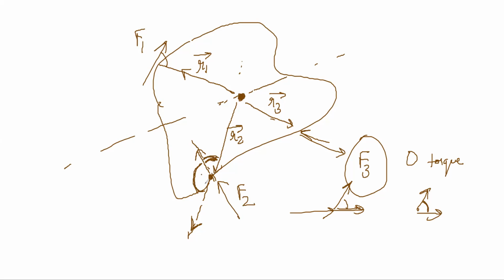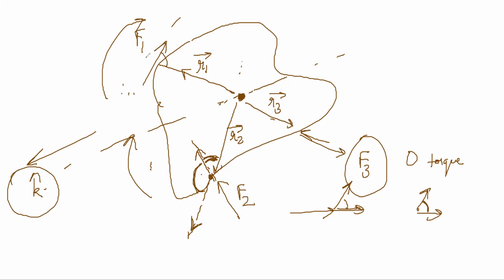Or sometimes it is easy, instead of worrying about angles, you can just think about this force will rotate the body in this direction and this force will rotate it in this direction. These two torques have to be added, so the total torque will be the sum. You can take the magnitude of the torques and add them up, but the actual torque direction is in the plus K. When you do R1 cross F1, it will come out in the plus K direction.